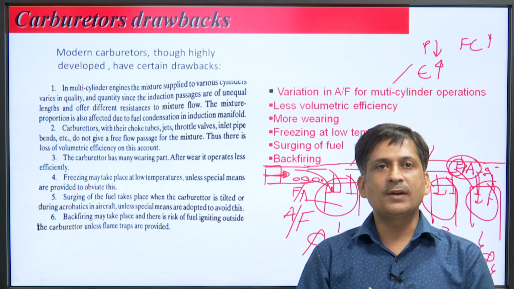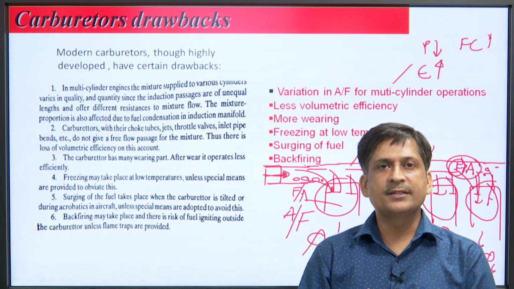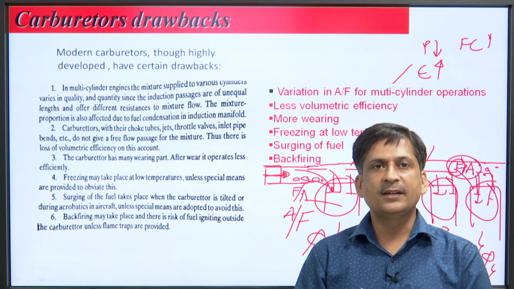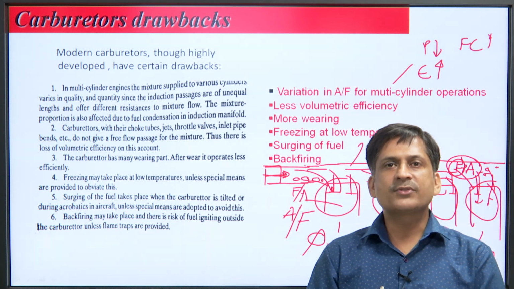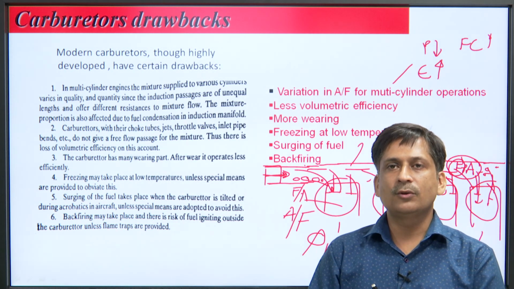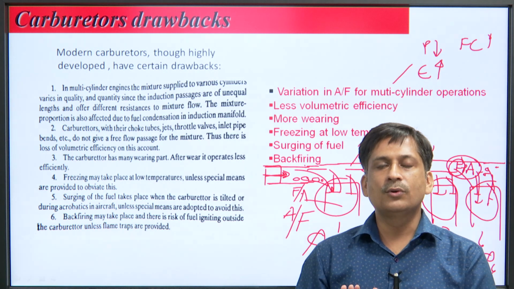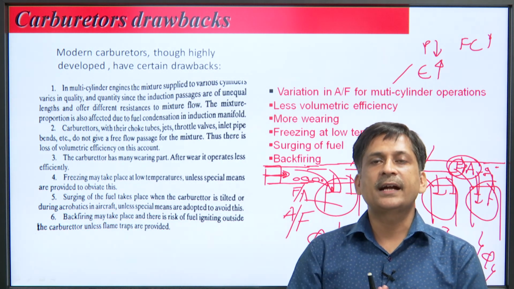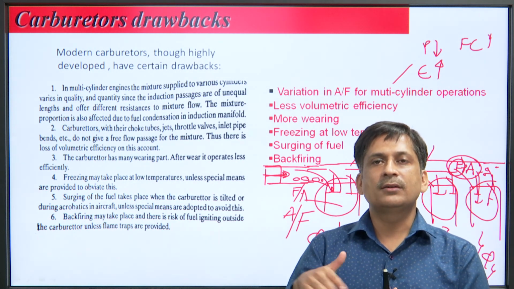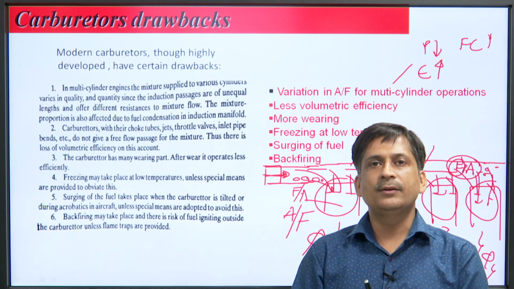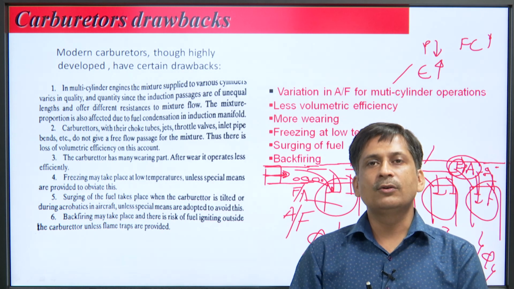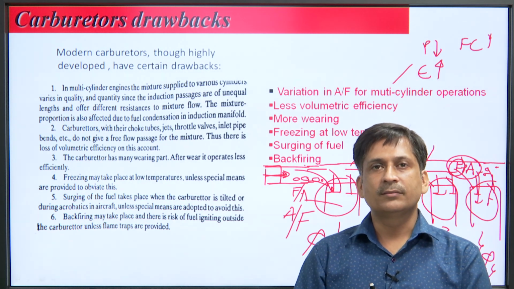Next, the surging of the fuel takes place when the carburetor is tilted or during acrobatics in aircraft. This is another problem, surging of the fuel when your vehicle is tilted, or if you go uphill or downhill, then the carburetor is not at the normal level. Because of this, surging takes place and it may disturb the working of the carburetor.